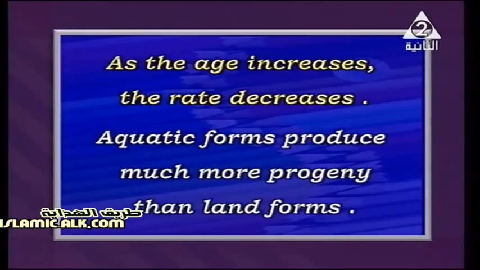The aquatic forms produce much more progeny, or offspring, than the land forms. You can observe that fish, dolphins and most of the aquatic forms give a large number of eggs, or a large number of offspring. While on the other hand, the land forms, the species that live on land, give just a few, a countable number of progeny or offspring. And also, what about the parasitic forms?